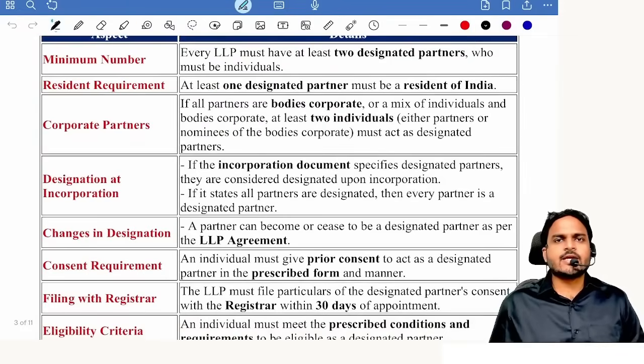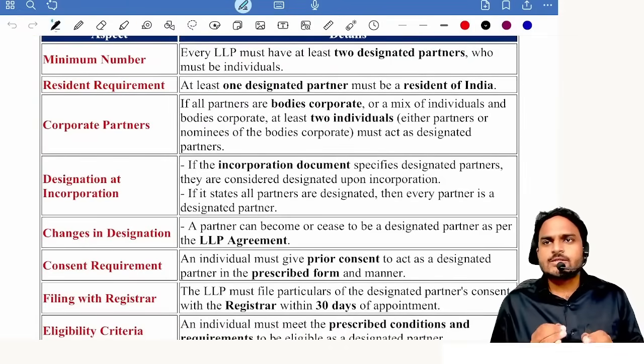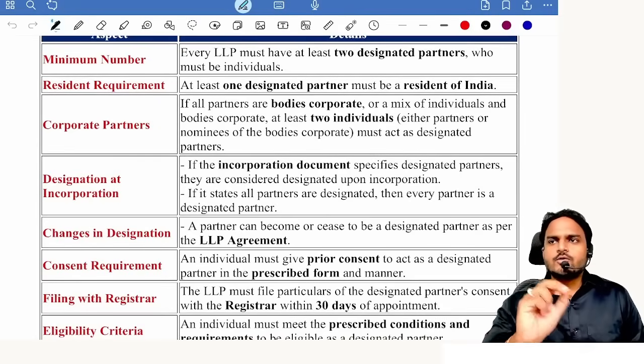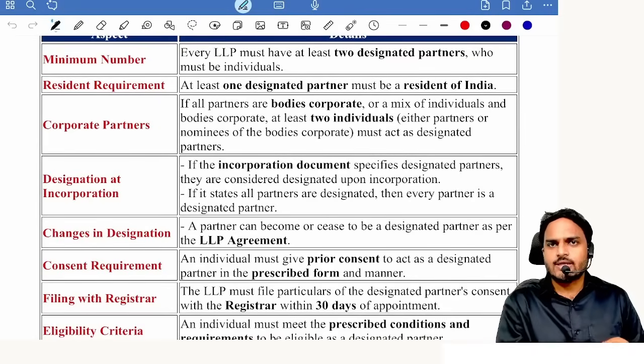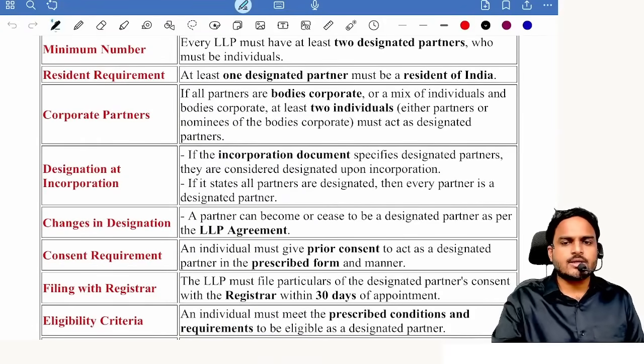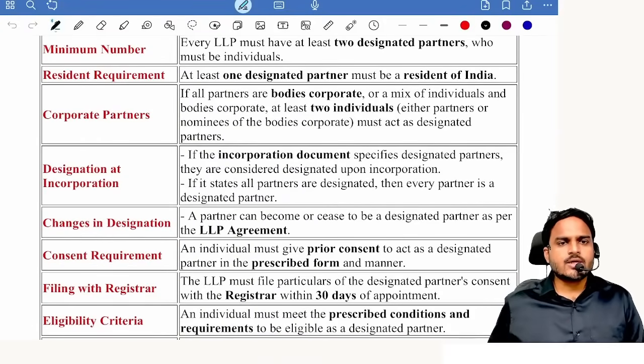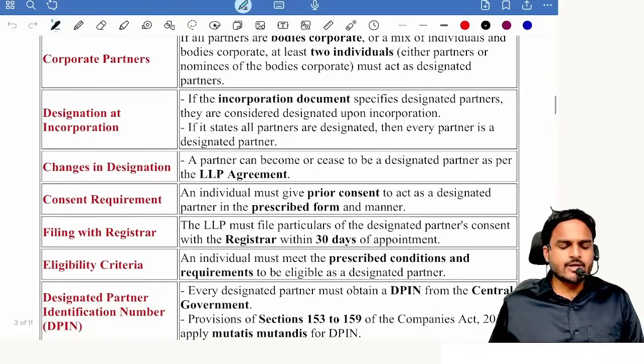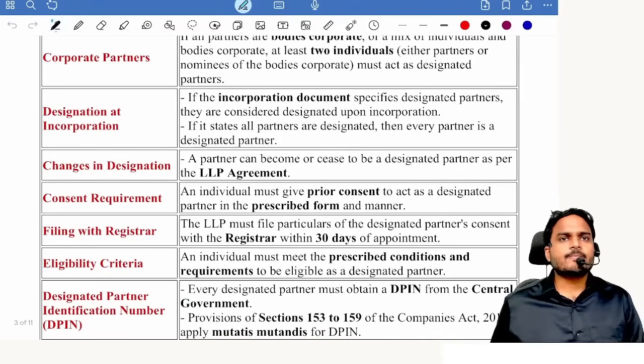Corporate partners. In case of LLP with 100% body corporates, then 2 body corporates shall nominate their nominees. And nominees can take the position of designated partner. Correct. Next one, designation at incorporation. Yes.